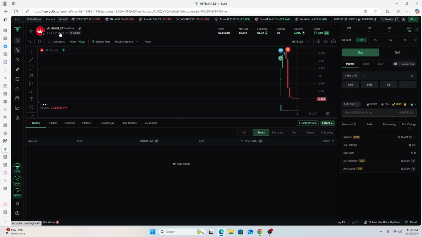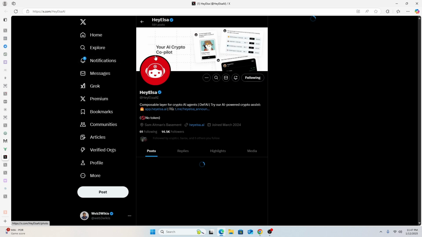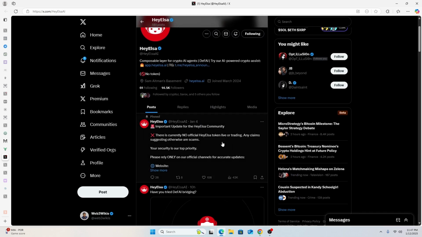Its token is upcoming. So again, that brings us to very quick due diligence, because with BullX Neo, you will need due diligence to be able to get the good ones. So very quick due diligence here with this token is checking the socials. Let's say you just come across an AI agent randomly on BullX, then check the socials to see if it's associated with the legit account. Like this one, what's obvious is they will relate it to Hey Elsa account, which is this, but when you come to Hey Elsa, there is no mention of a token here.